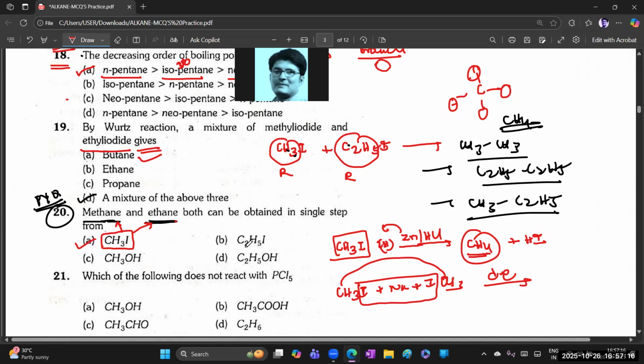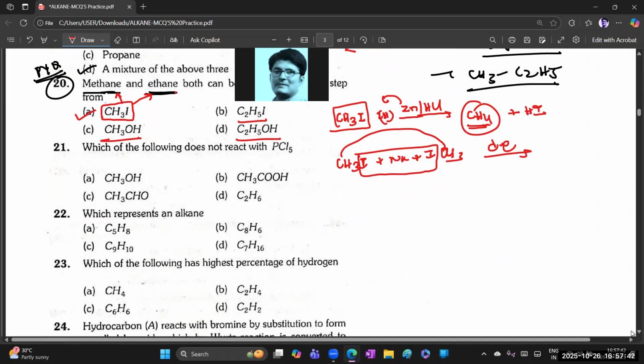Does ethyl iodide give it? Ethyl iodide does not give butane here. From C2H5OH, ethyl alcohol, there is a chance of getting C2H6, ethane. CH3OH gives only methane, ethane won't come from this side. So the first option is the right answer.